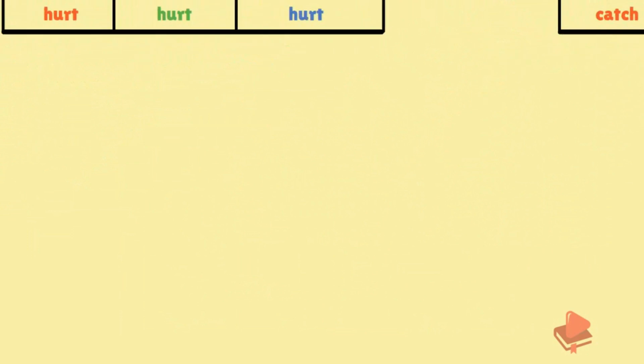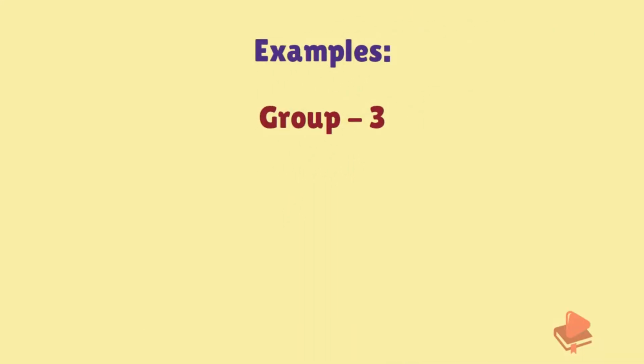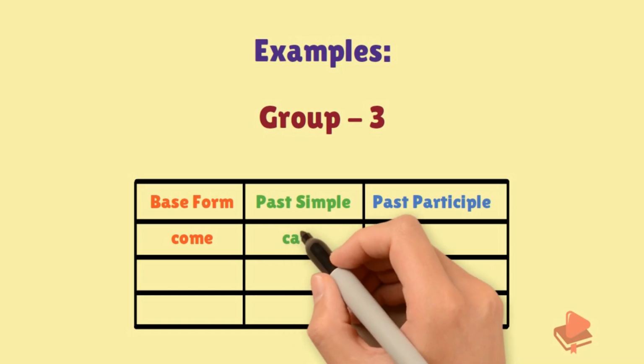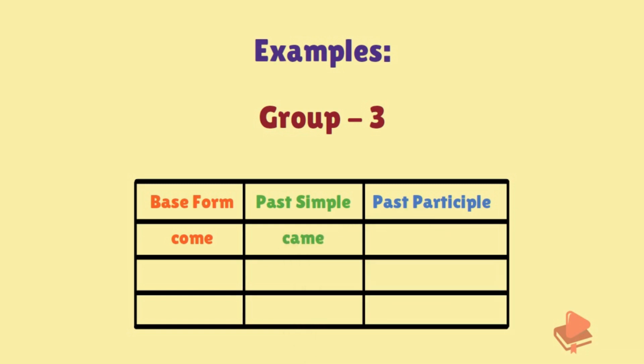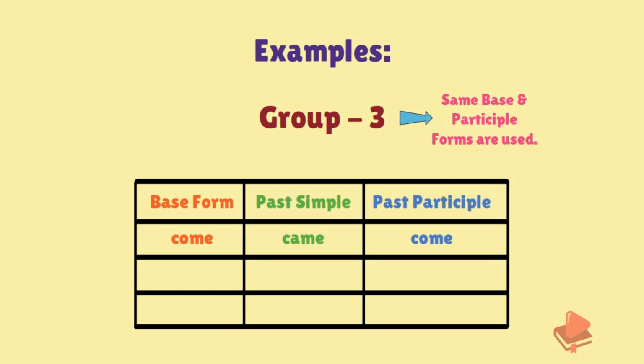Let's see group 3. In group 3, the same base and past participle form are there. For example, if the base form is come, the past simple becomes came and the past participle becomes come. So you can see the base form and the past participle are the same.